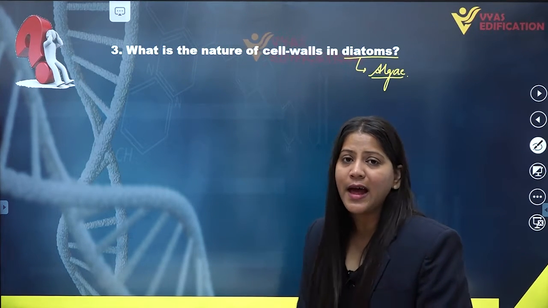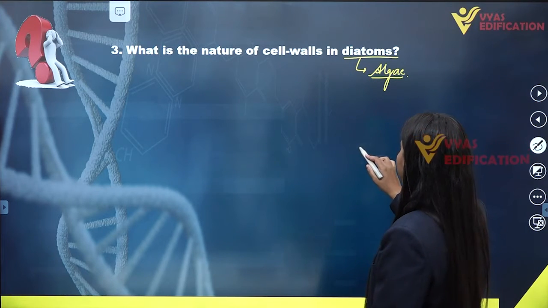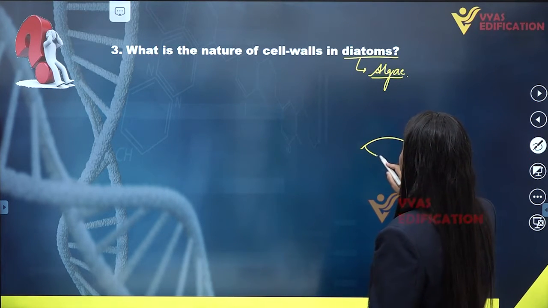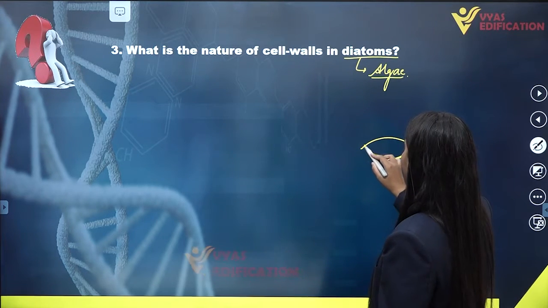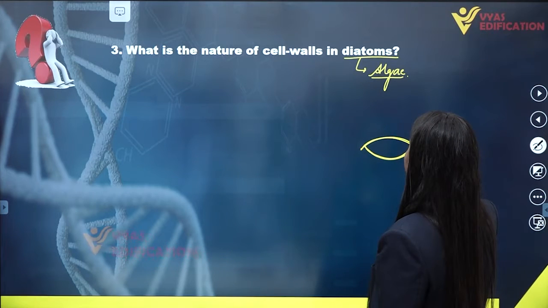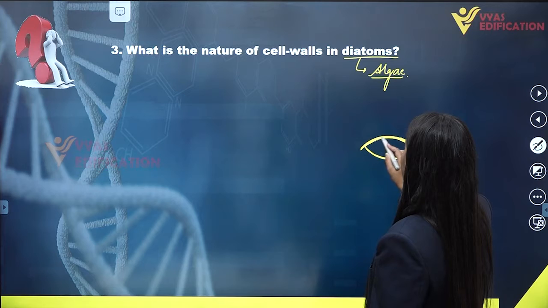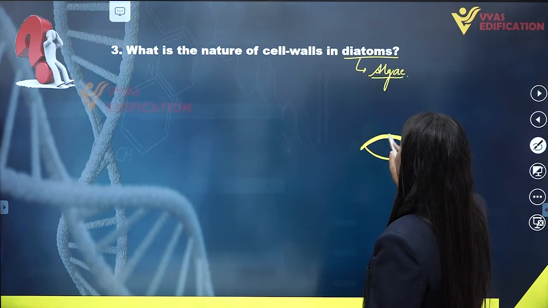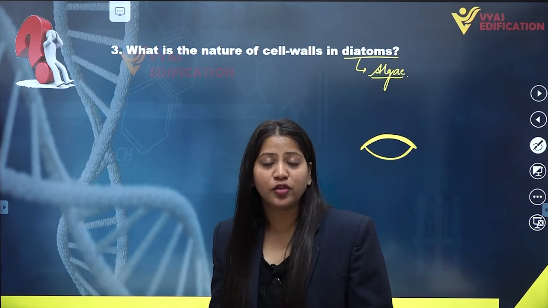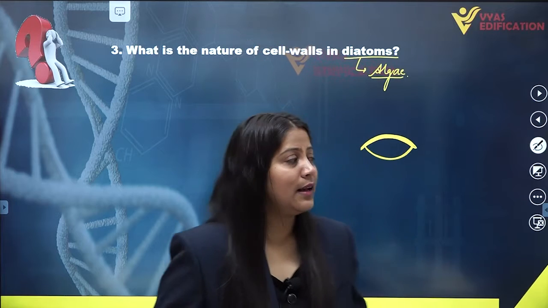If we talk about the nature of cell walls of diatoms, then the cell walls of this diatom algae are arranged like this, forming a soap-like box. They are forming a soap box of two overlapping cells. The cell walls of diatoms overlap each other and form two cells like this.